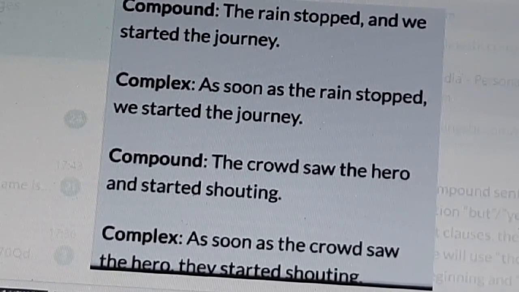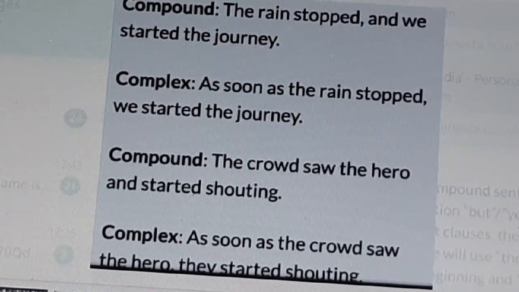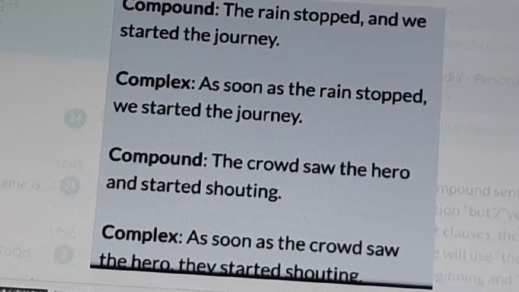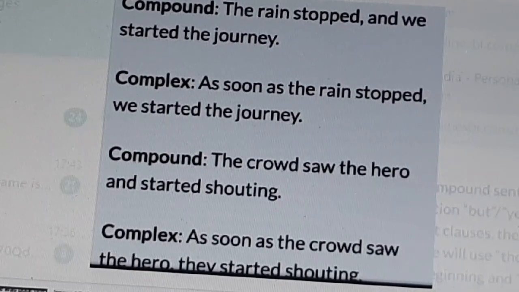The crowd saw the hero and started shouting. Instead of "and", we are using "as soon as". As soon as the crowd saw the hero, they started shouting.